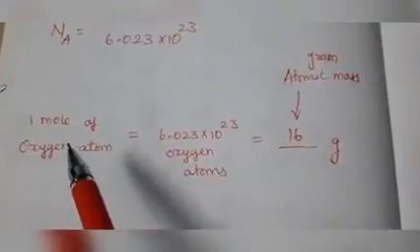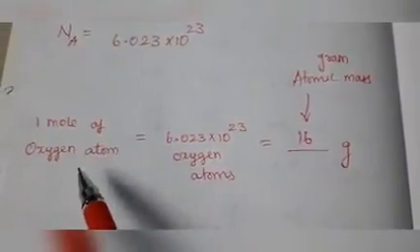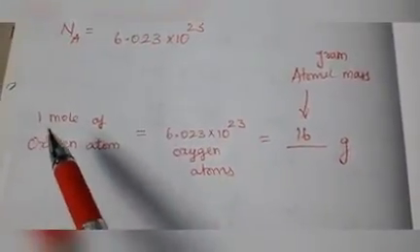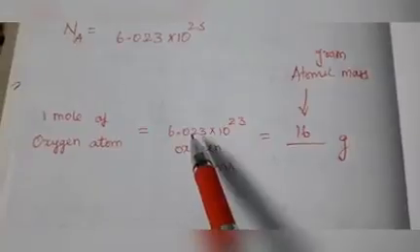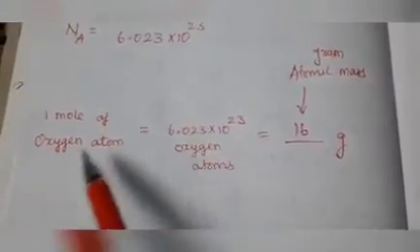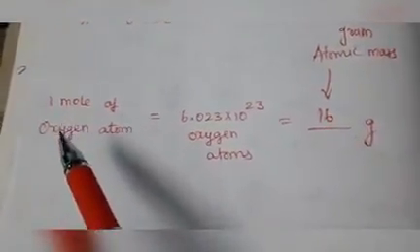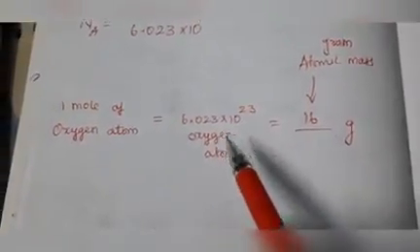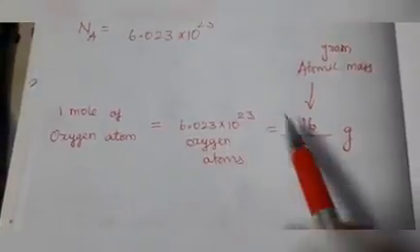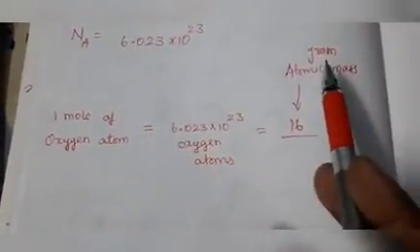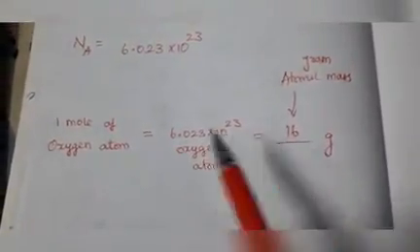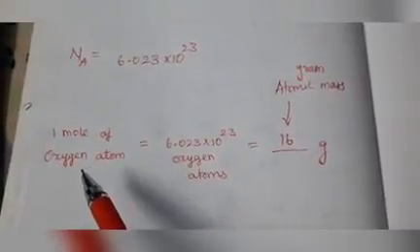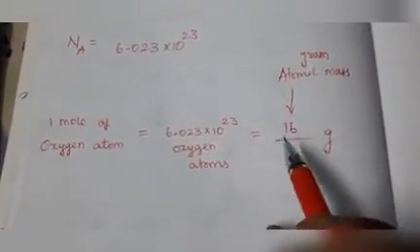See these points, students. 1 mole of oxygen atoms is equal to 6.023 into 10 to the power of 23 oxygen atoms, which is equal to the gram atomic mass. The atomic mass of oxygen is 16 gram.